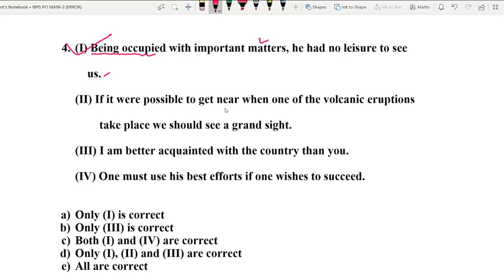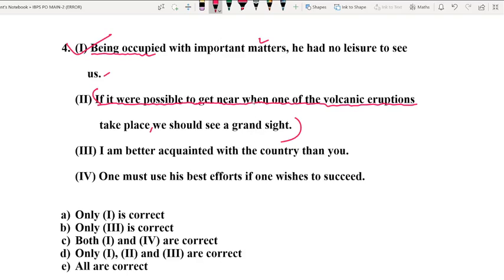If it were possible to get near when one of the volcanic eruptions take place, as you can see, there are two clauses here. In the total sentence, there are two important clauses. One, the if clause, and the other one is the main clause. The sentence starts with an if clause, right? And the if clause starts right from the beginning of the sentence and it ends here in this part. It says, if it were possible to get near when one of the volcanic eruptions take place, we should see a grand sight.